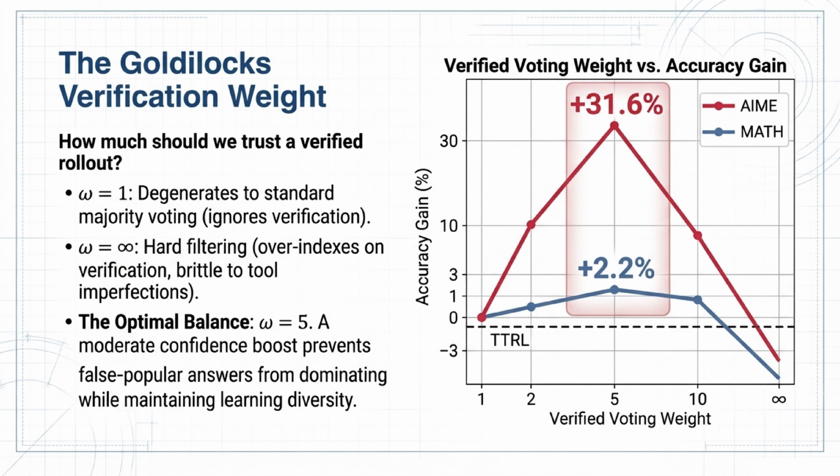Let's talk about how much we should trust a verified rollout, what we call the Goldilocks verification weight. If our weight, omega, equals 1, we degenerate back to standard majority voting. If it's infinity, we over-index on verification and become brittle to tool imperfections. The optimal balance is an omega of 5. This moderate confidence boost prevents false popular answers from dominating while maintaining the diversity we need for learning.